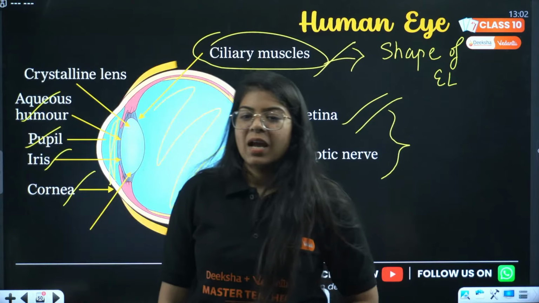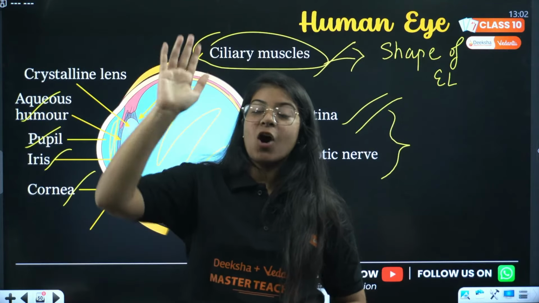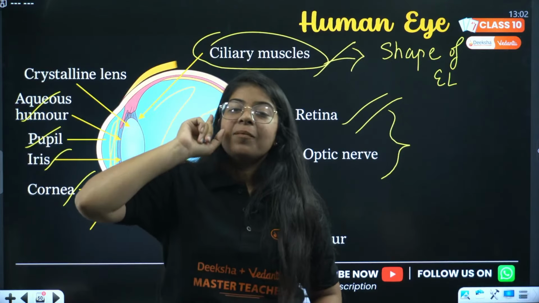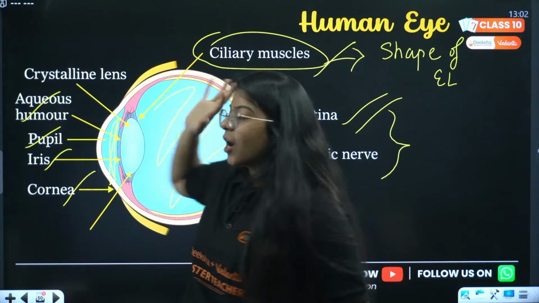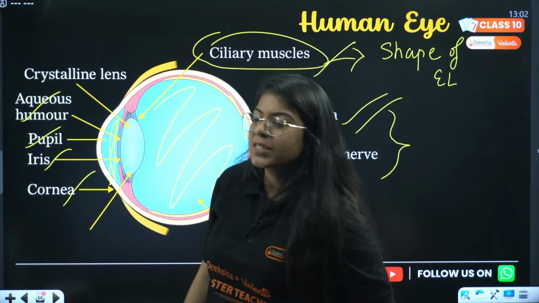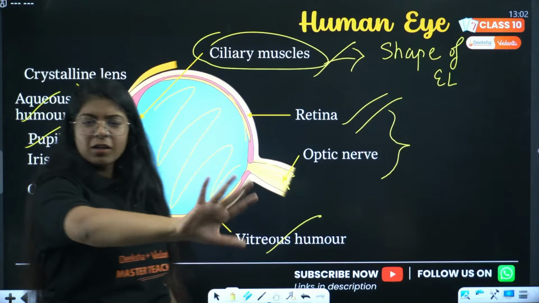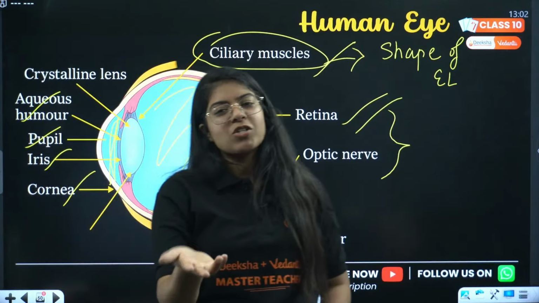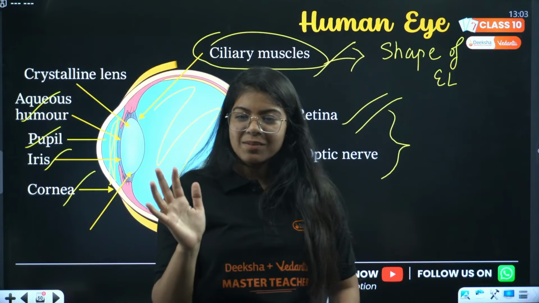Done? Great. We are done with all the parts of the human eye. Now will you remember these parts as well as their function? Thumbs up. Does anyone have any doubt in the parts of the human eye? Let me know. We'll solve it and move to the next part. We'll do this whole chapter like this. I'll ask you questions, you tell me the answers, instead of me explaining, right?